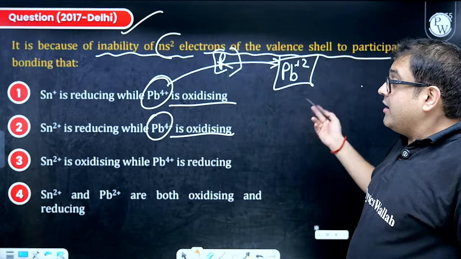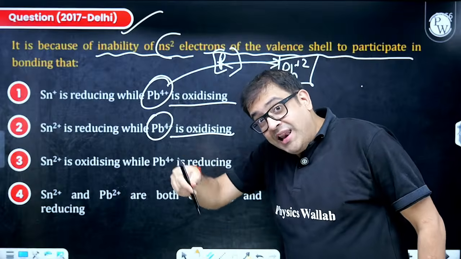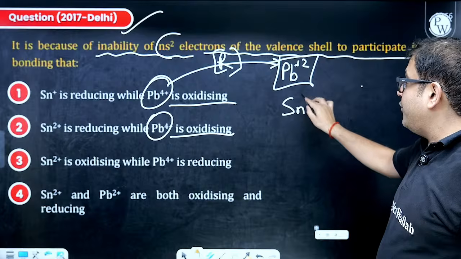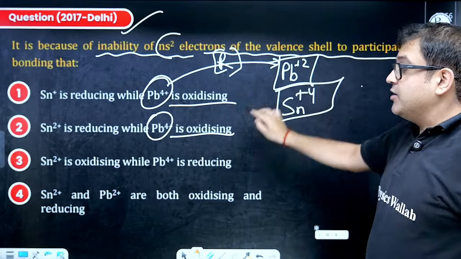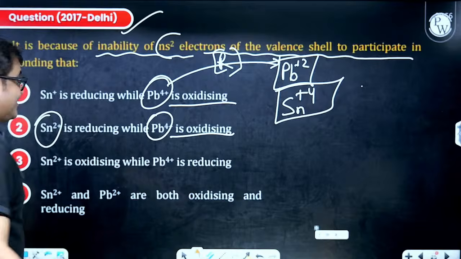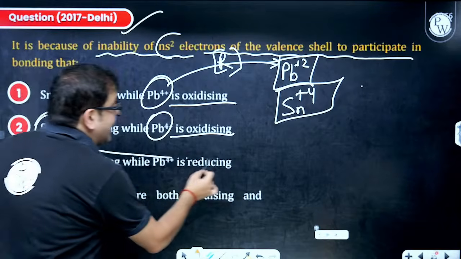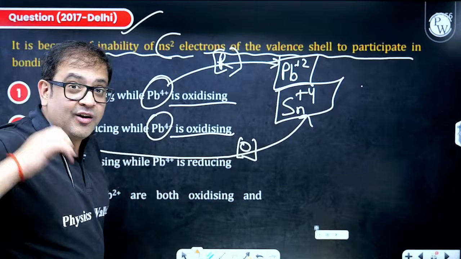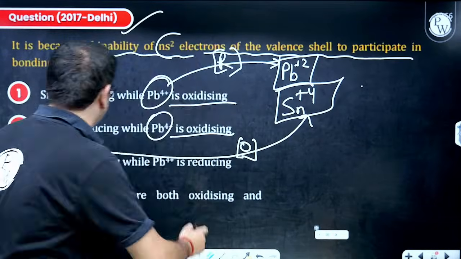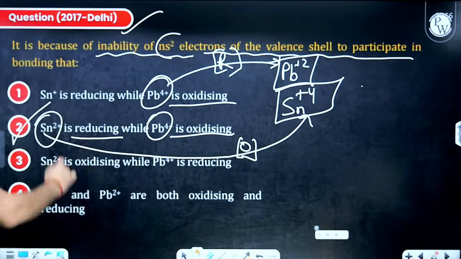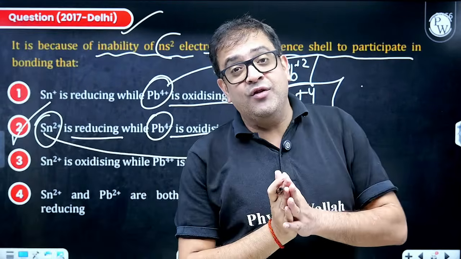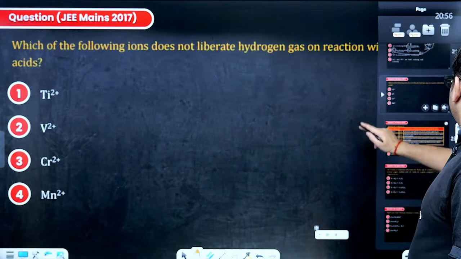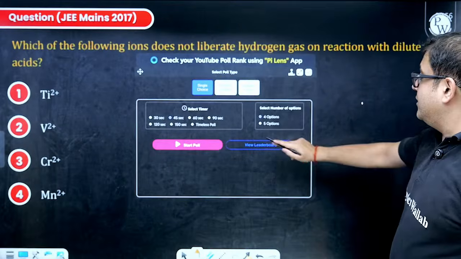Sir, but inert pair effect is applicable for the last element only, so not for tin. That means for tin, +4 will be more stable. So if you have tin in +2 state, it will try to get to +4 state. That means it will try to oxidize itself. If it oxidizes itself, it will reduce others. So it will be a good reducing agent, and therefore a very good application of inert pair effect. 2 becomes your right answer, which brings you to this one.